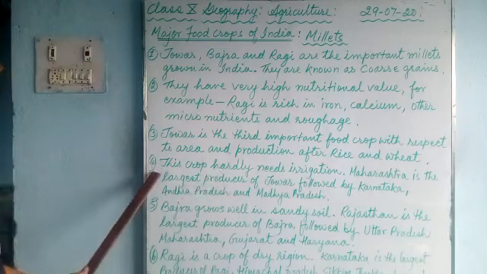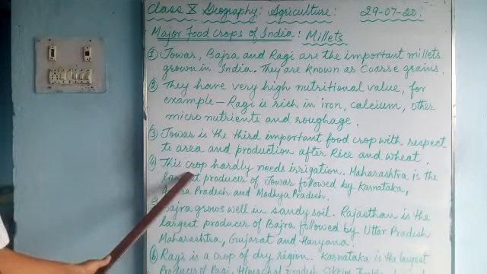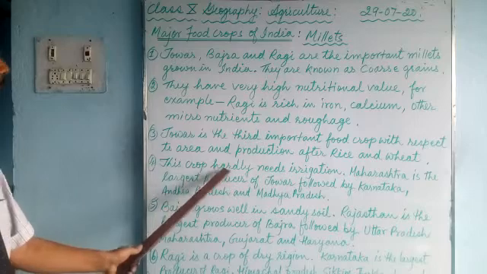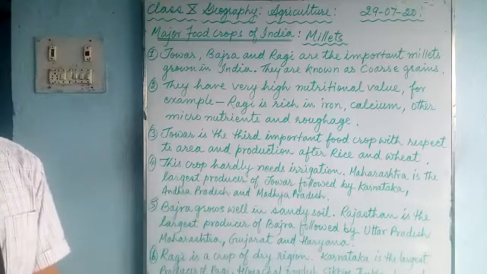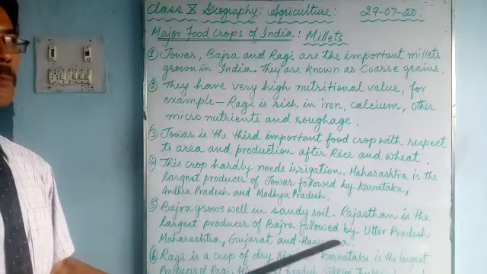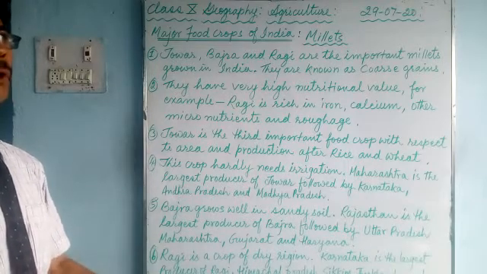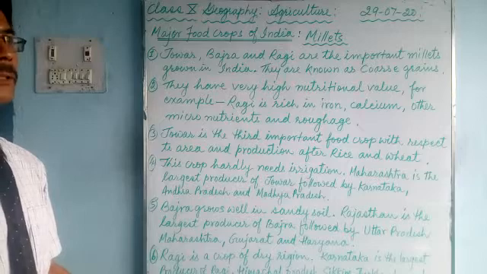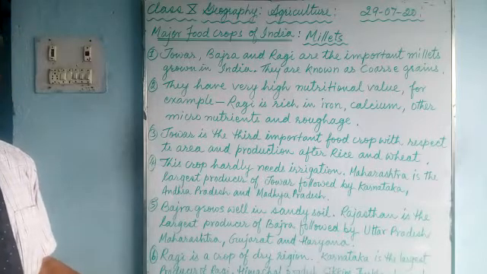Now number 4, this crop, jowar, hardly needs irrigation. Since it is grown in drier regions, it is a rain-fed crop. Farmers grow it and the rain helps them, so they do not need irrigation.